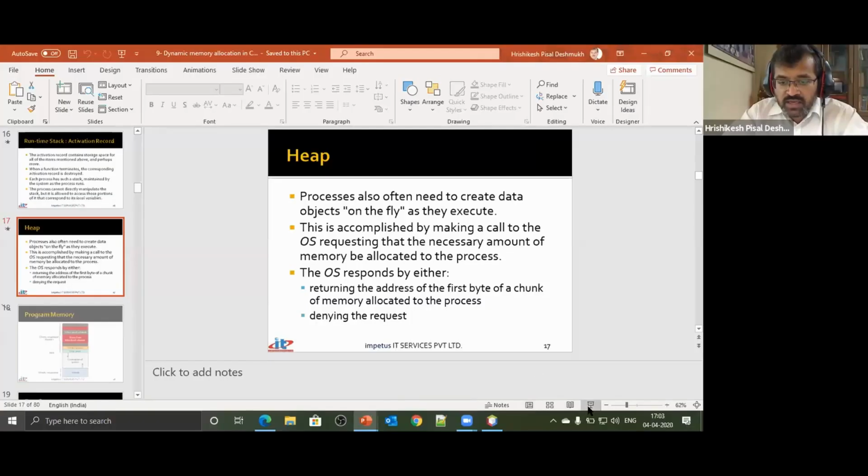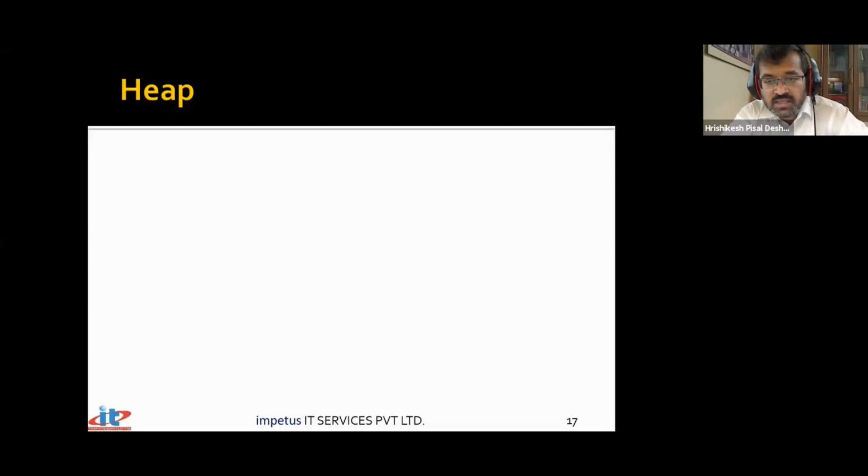The other memory area which is available for us is heap. That is our area of interest. Now that's something that we are going to focus on. This is the foundation for discussing the concept of memory management.